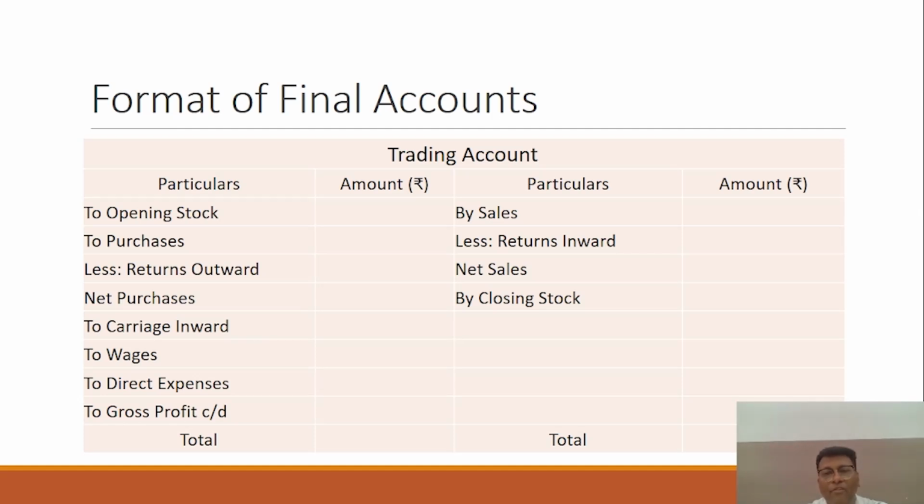And then you have to take the total. If the total of the credit side is higher than the total of the debit side, there would be a gross profit, and there would be a gross loss if vice versa. Okay, so the trading account is to be prepared first, on the basis of the trial balance. You have to extract the balances from the ledger to prepare the trial balance. And if the trial balance is given in the question, with the help of the items mentioned in it, you can prepare your trading account, right?